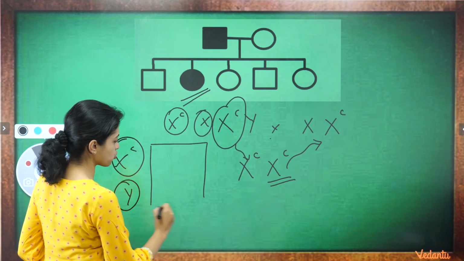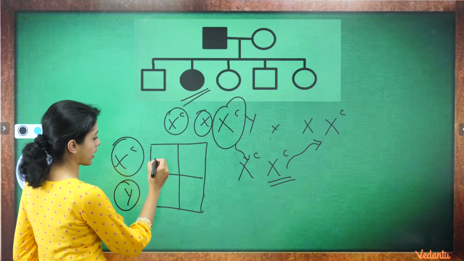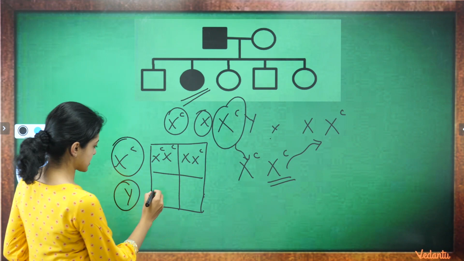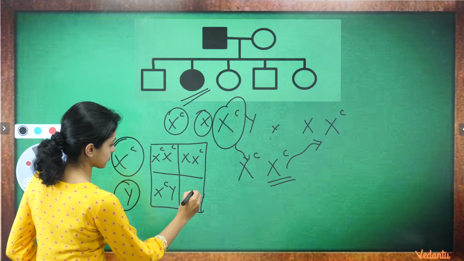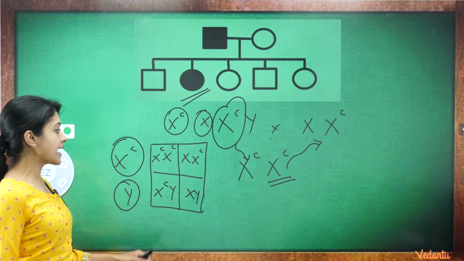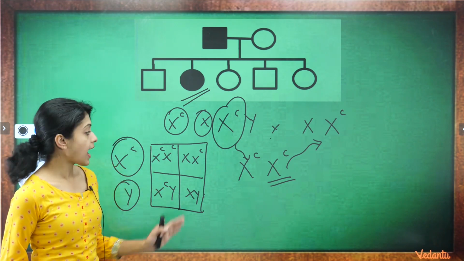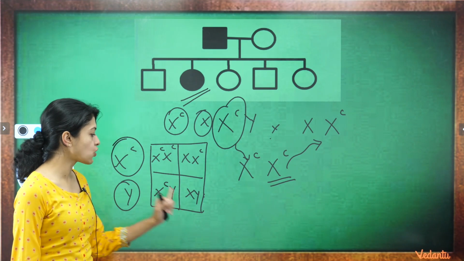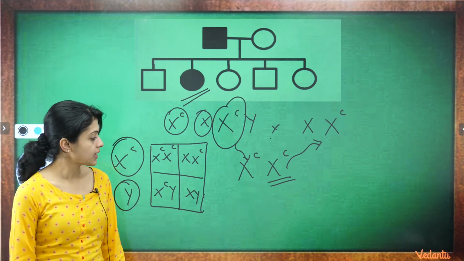If you were to work it out in a Punnett square, you would get the combinations as these, meaning that the daughters are either carriers or colorblind and the sons are either normal or colorblind, right?